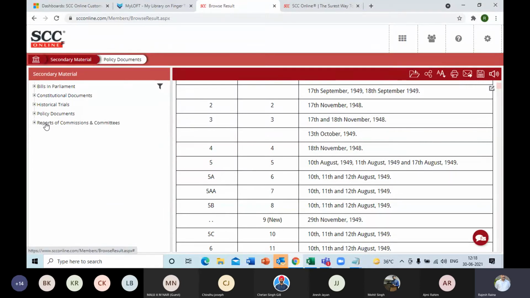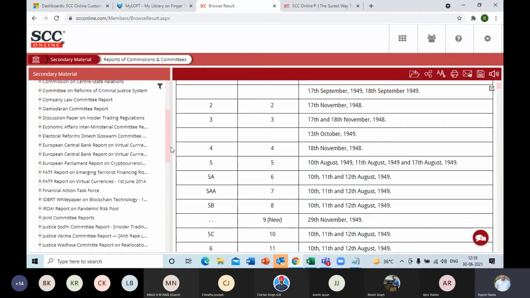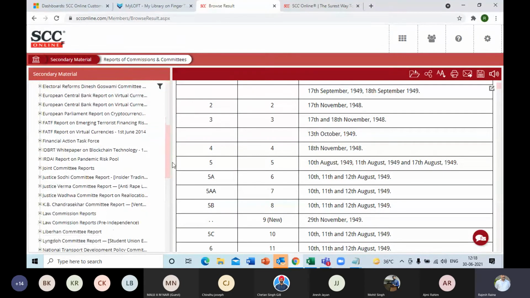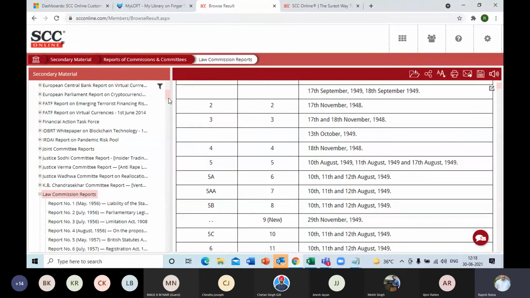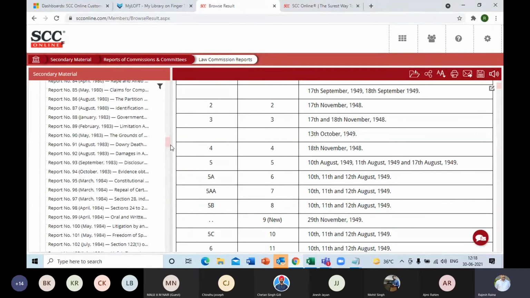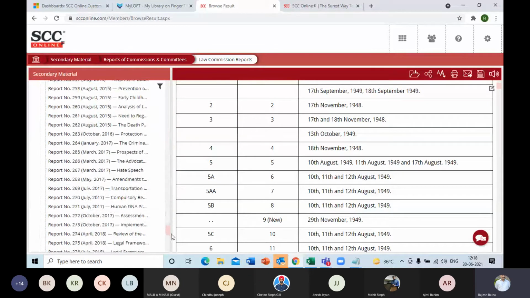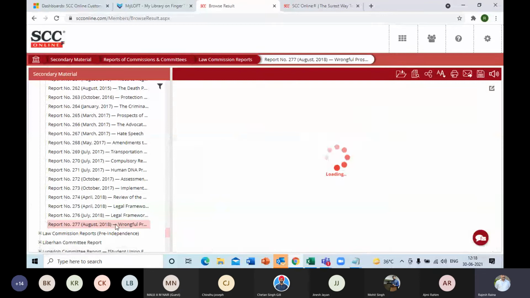And reports, as we were talking about, the reports of various commissions and committees, including the law commission reports, which were there from pre-independence also, as well as the current ones. The current ones are, I think, since last I saw, till 2018. So you can see from 1956, you have the entire law commission reports, and this goes up to report number 277, that is of August 2018.